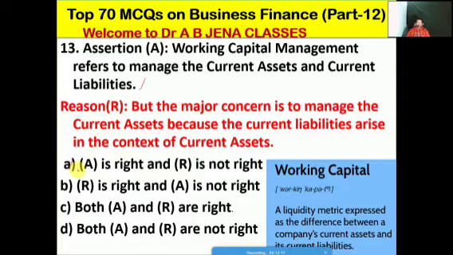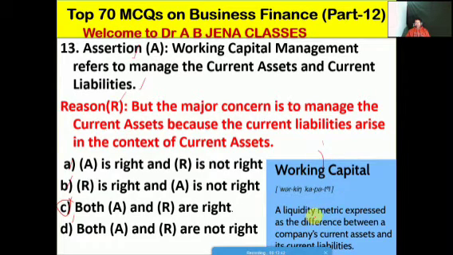Whether A is right and R is not right, B R is right and A is not right, C both A and R are right, D both A and R are not right. Friends, so C is the right option for this MCQ. Assertion as well as the reason both are right. Friends, we will discuss what is the meaning of working capital.